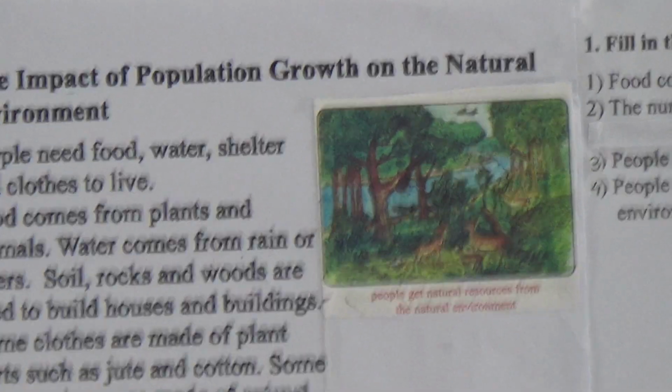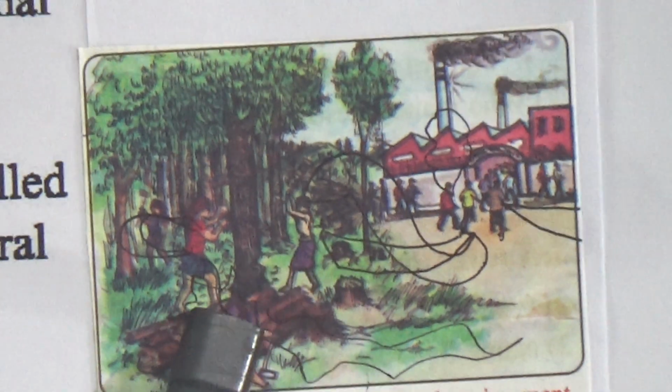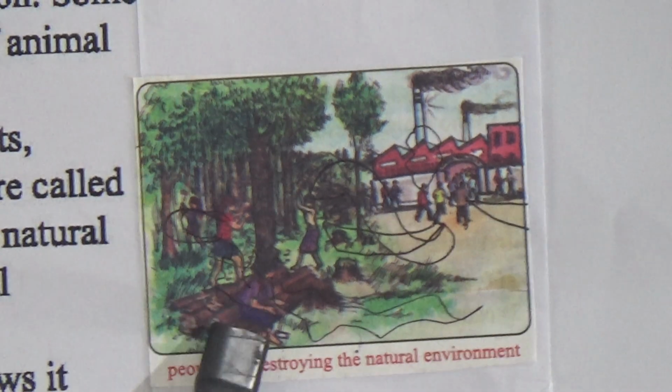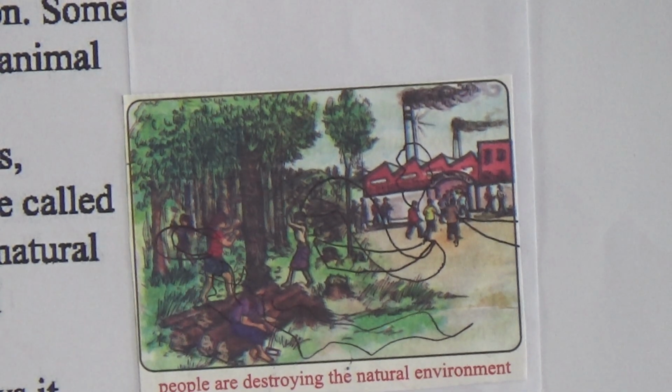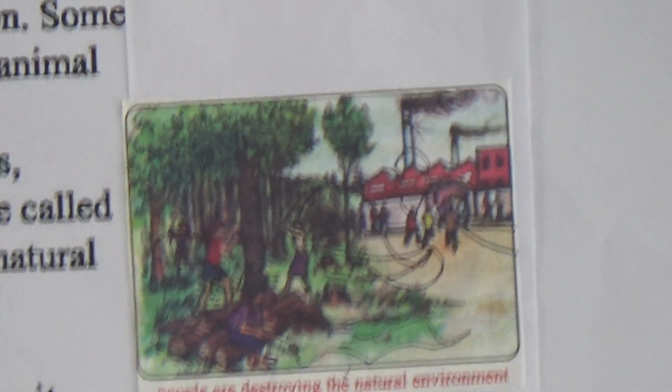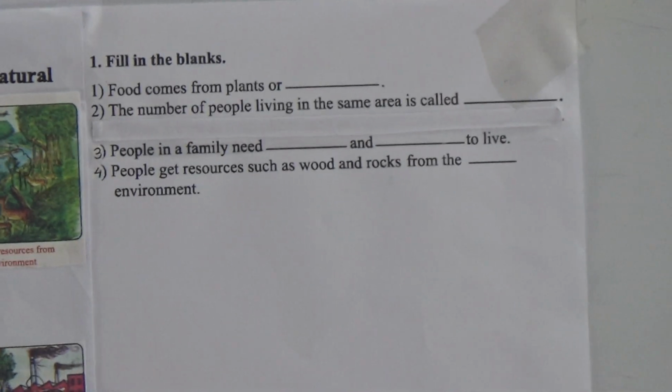If you can see this picture, people are destroying the natural environment. They are cutting these trees and making so many factories, buildings, houses. So our environment will be destroyed, and it will be very difficult for us to survive in this environment. So dear student, I have finished this chapter. Now we will do some fill in the blanks of this chapter.